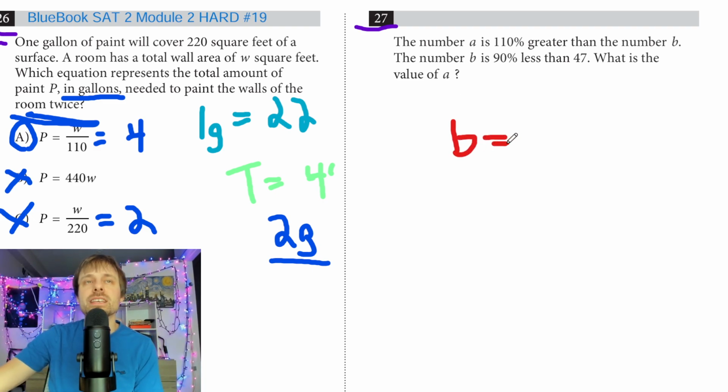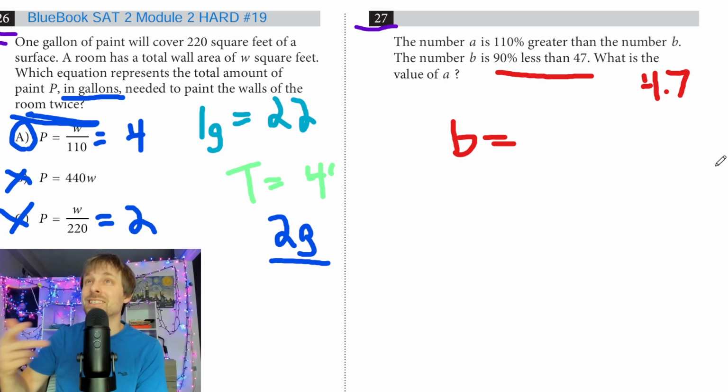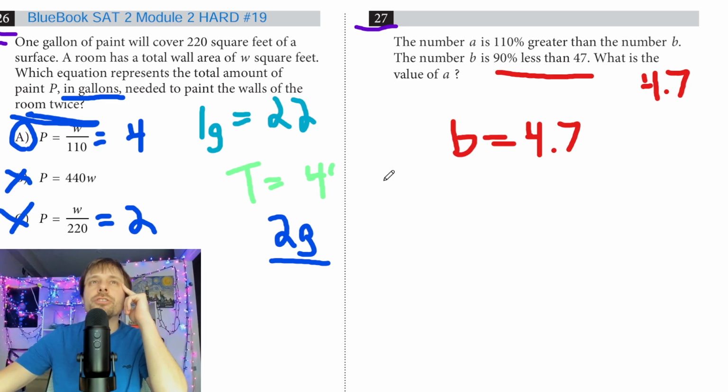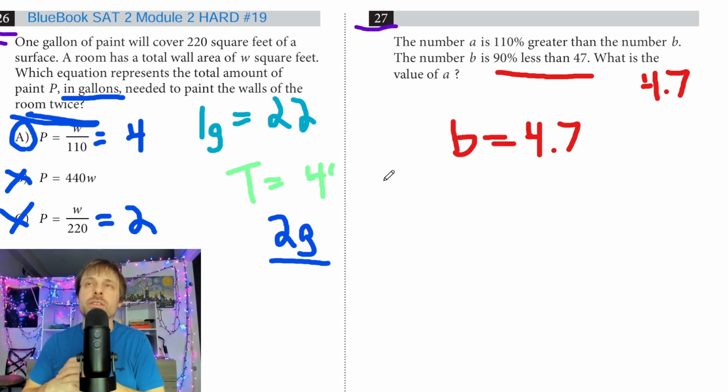So B is equal to 90% less than 47. So think of what 10% of 47 is. That's just going to be 4.7, right? So if I have 10 of these and it's 90% less, I get rid of 9 of them. B is just going to be 4.7, right? And then now is where the percentages can get a little bit odd. They say A is 110% greater than the number B.